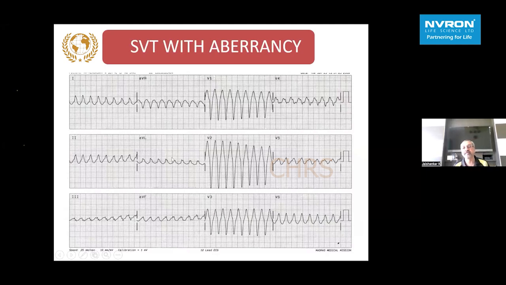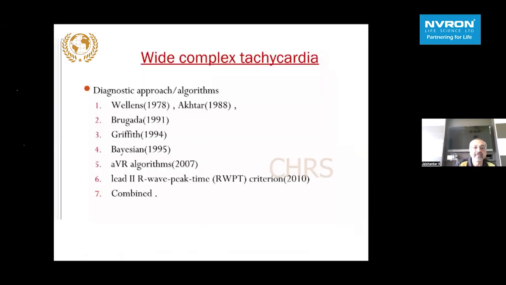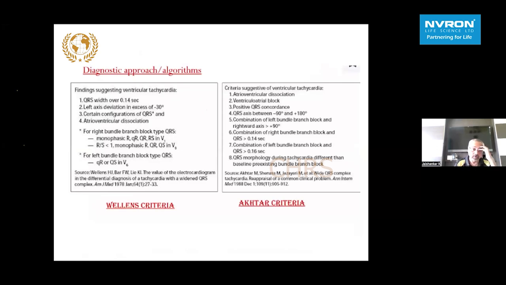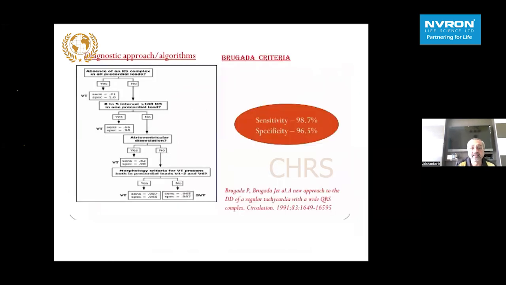So in a quick glance, we can make out that perhaps you're dealing with an SVT with aberrancy. A lot of algorithms, a lot of criteria are given. I will not go into this. They have incorporated all of them together, basically based on the QRS width, axis, and certain patterns. Left or right bundle branch block has been employed by Wellens, and looking for AV dissociation and axis combination with right and left bundle branch blocks is taken in the Vereckei criteria.